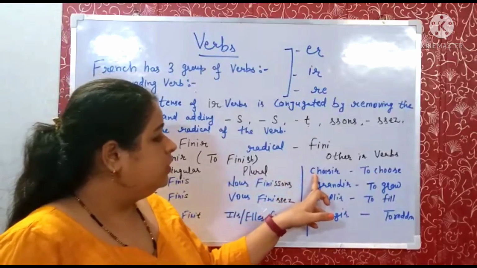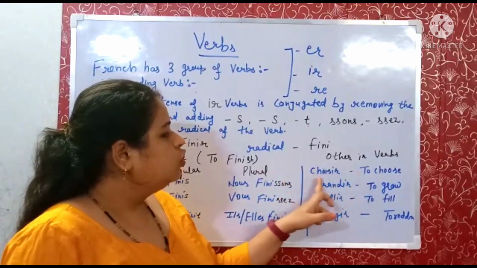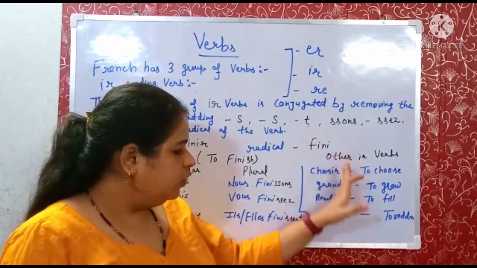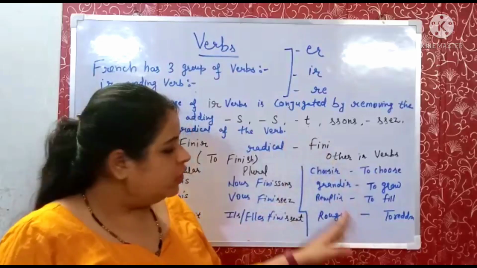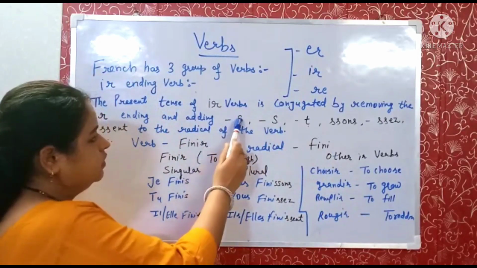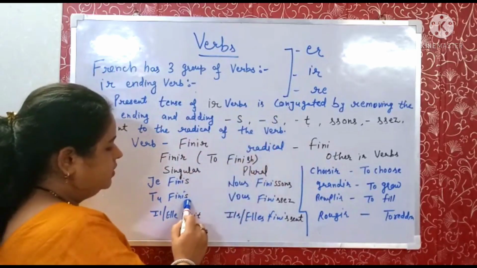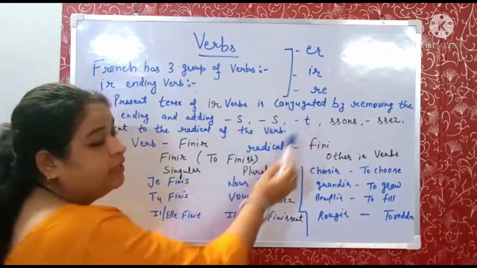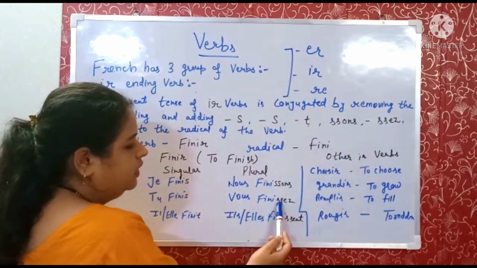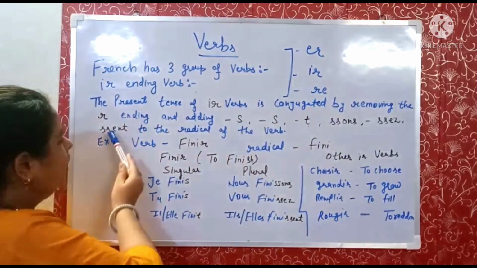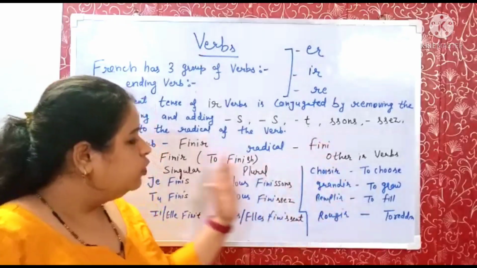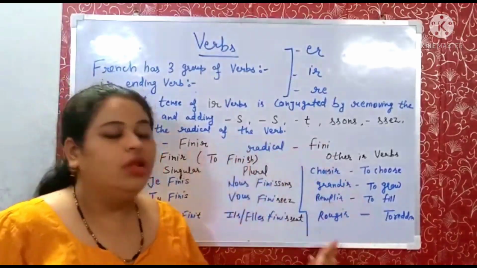Here the radical of choisir will be choisi, and we will remove the r. We will remove the r from all the verbs, and then we will add the rule here. With je we will add s, with tu we will add s, with il and elle we will add t, with nous we will add ssons, with vous we will add ssez, with ils and elles we will add ssent. So the verb will be conjugated like this. These are all ir verbs.